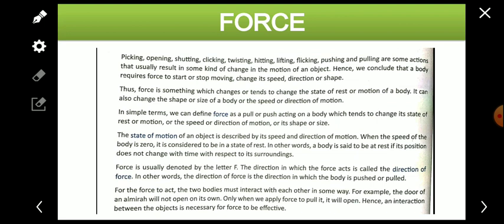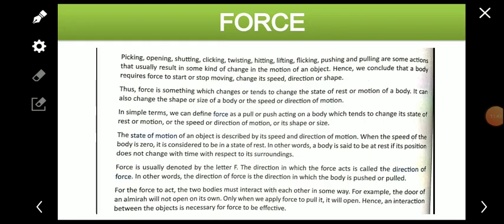So now we have understood that it is considered to be in the state of rest, and in other words we can say that a body is said to be at rest if its position does not change with respect to the surrounding. If with respect to the surrounding the position of the object does not change, it means it is at one place only. Time is passing, but the object is at one place only, the position of the object does not change, so we can say that the object is in the state of rest.